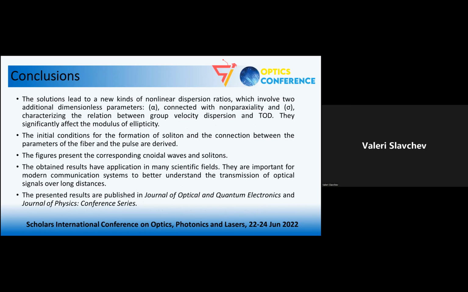The solutions lead also to a new kinds of nonlinear dispersion ratio, which involve 2 additional dimensionless parameters. Alpha is connected with the non-paraxiality of our theoretical model, and sigma characterizes the relation between group velocity dispersion and third order of dispersion. These two parameters significantly affect the modulus of ellipticity.